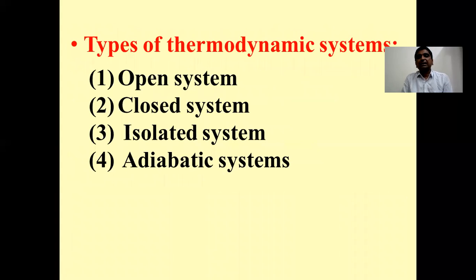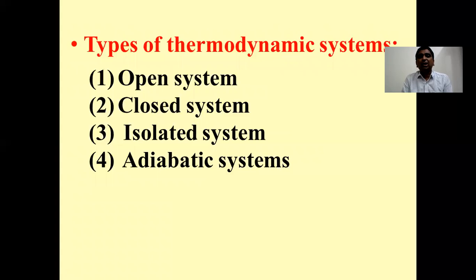Now, another classification of thermodynamic systems is based on another parameter. So what is that parameter? That is the exchange of energy and matter. Two pairs of words are important here in all the four definitions: energy and matter, system and surrounding.